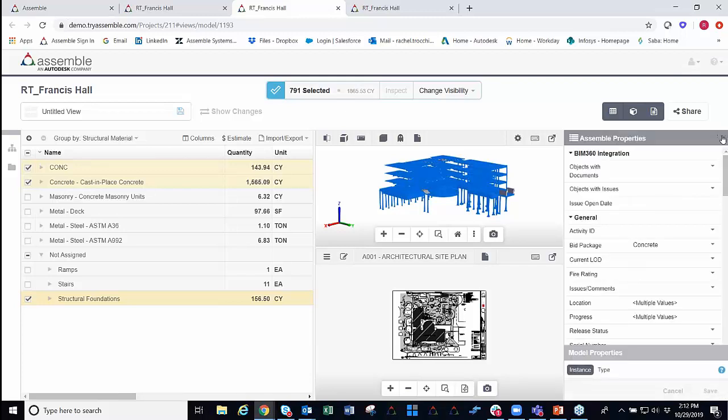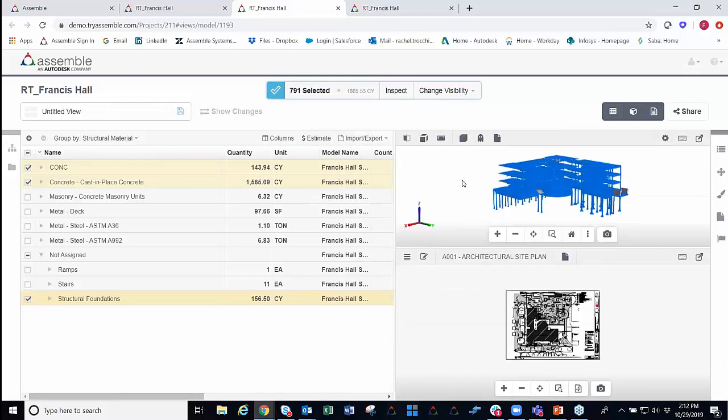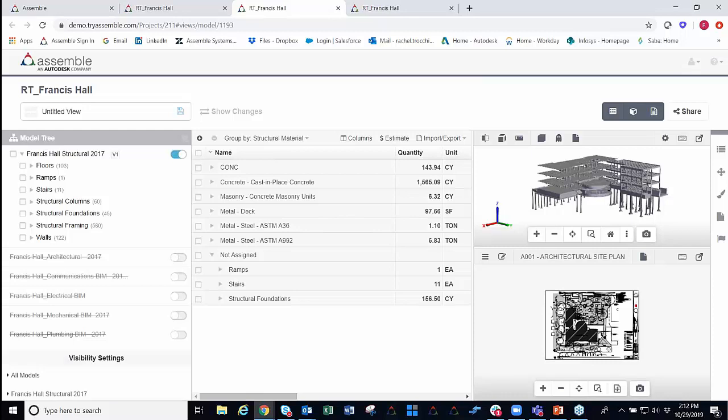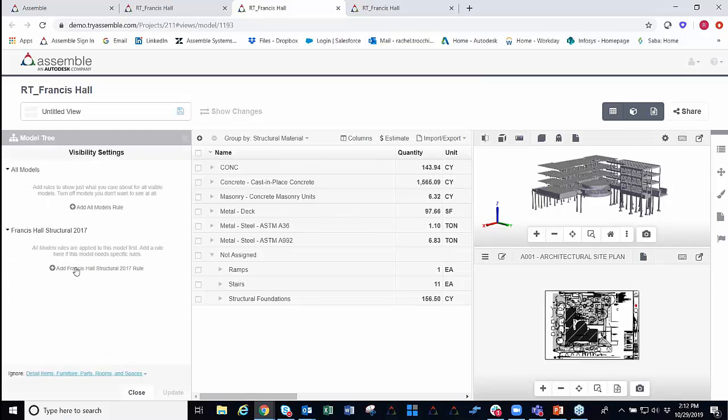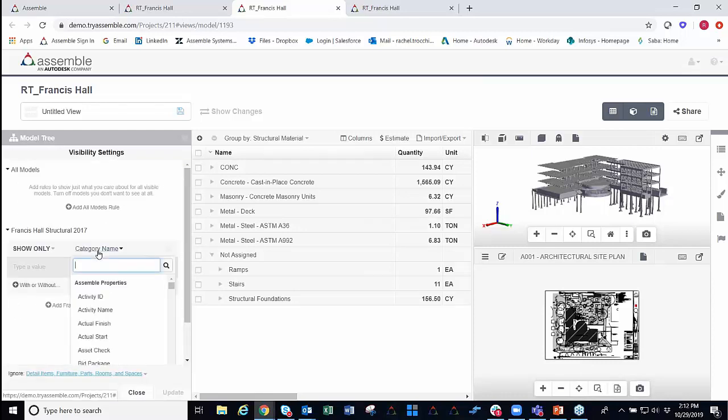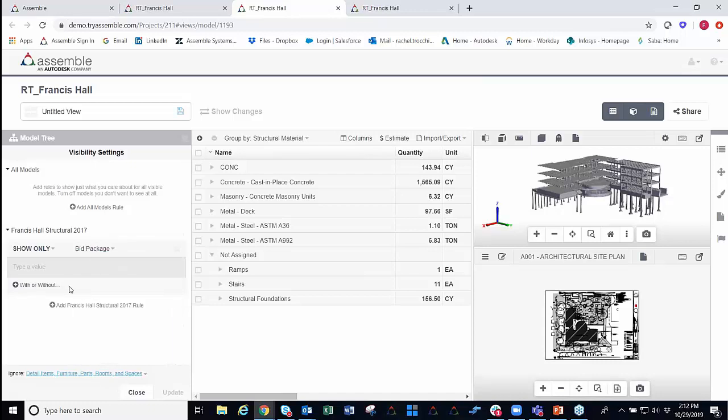So once we save that data down, there's a few different options in order to filter into this information. We could come up here to our change visibility, or we could actually utilize our visibility settings to create some different rules in here. The rules that we can create will actually allow us to be utilized throughout different model iterations and then also across different projects.